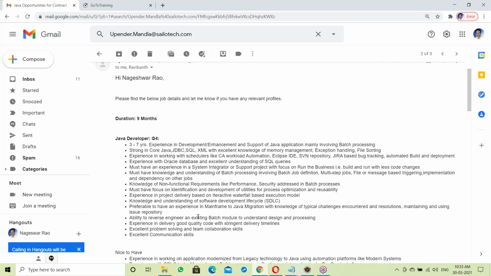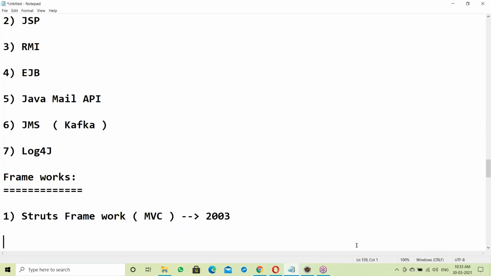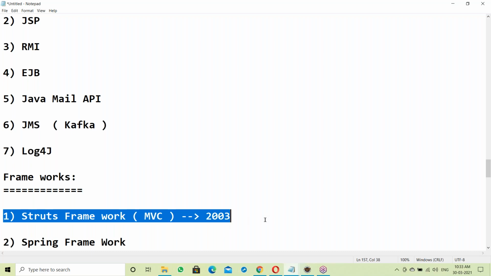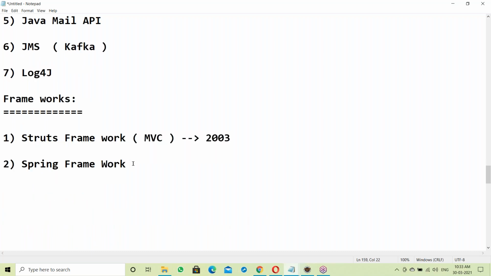So for this, we are using the Spring framework. Next is the Struts framework, after Spring. The Spring framework is somewhat more advanced than the Struts framework. In Struts, we still have to write some coding, but with Spring, very little coding.